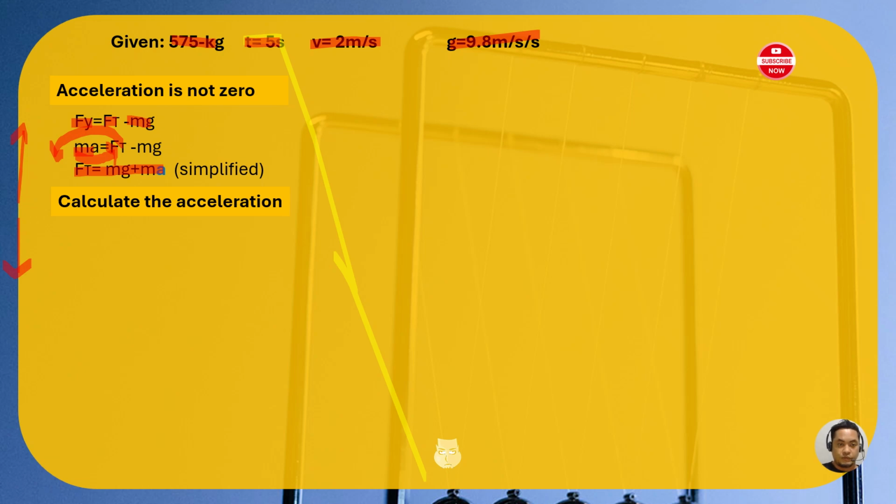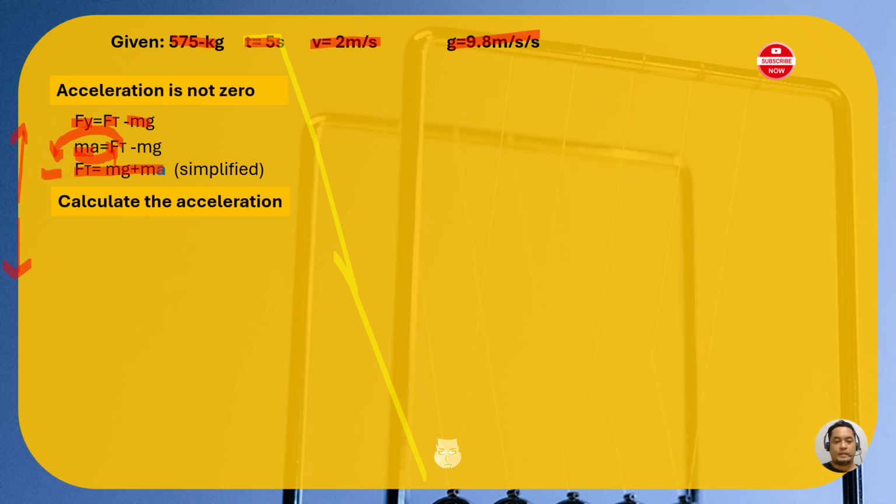Okay, don't be confused. We just derived it to the point that the FT should not carry the negative sign. So we multiply both equations by a negative sign to make it positive. So the negative ma becomes positive, and the negative mg becomes positive. So that's why we have this equation here.